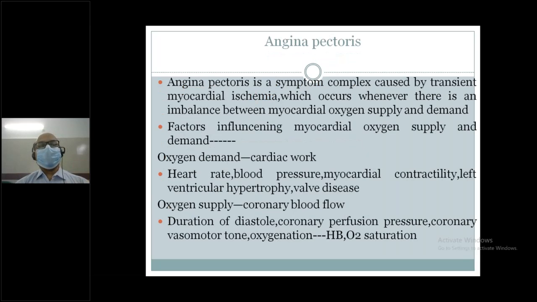Angina is a symptom complex caused by transient myocardial ischemia, which occurs whenever there is an imbalance between myocardial oxygen supply and demand. Factors influencing myocardial oxygen supply and demand: oxygen demand usually depends on cardiac work, heart rate, blood pressure, myocardial contractility, left ventricular hypertrophy and valve disease. Oxygen supply means coronary blood flow, which depends on duration of diastole, coronary perfusion pressure, coronary vasomotor tone, oxygenation, and oxygen saturation.